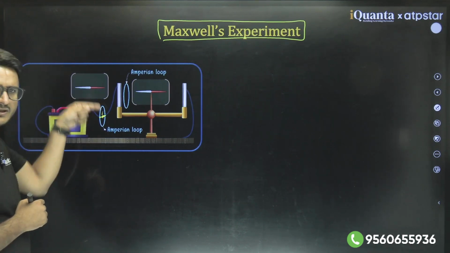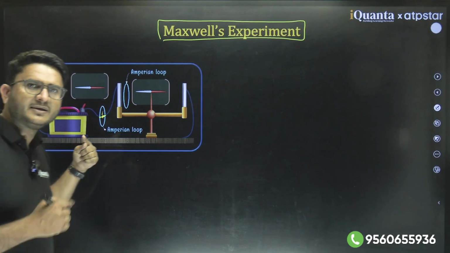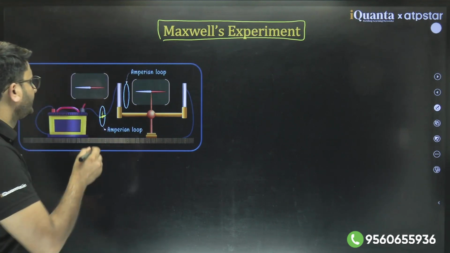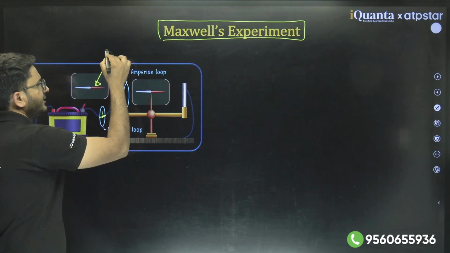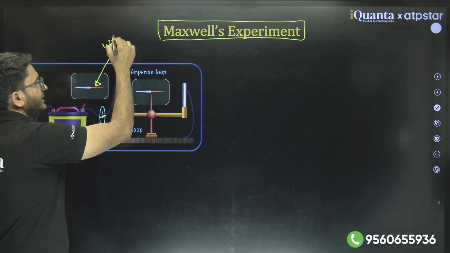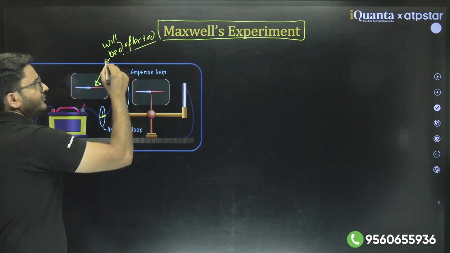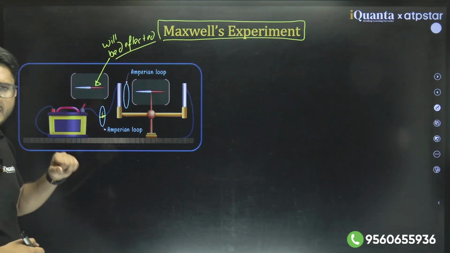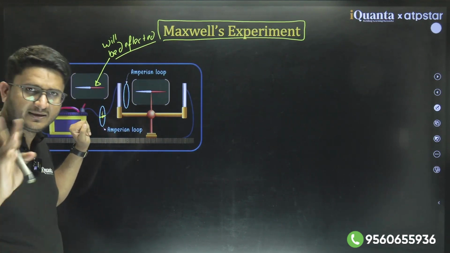A current carrying wire generates a magnetic field around it, so this needle will be deflected because of the magnetic field produced by the current carrying wire. So this must be deflected, and it was the case.